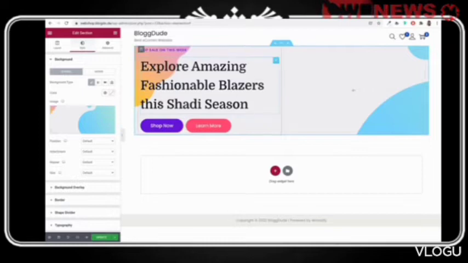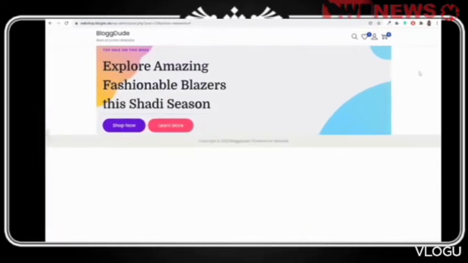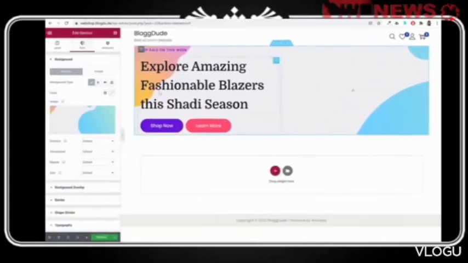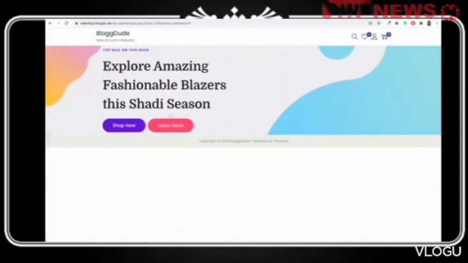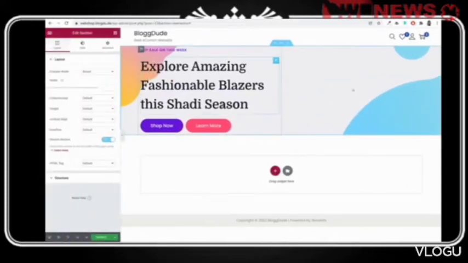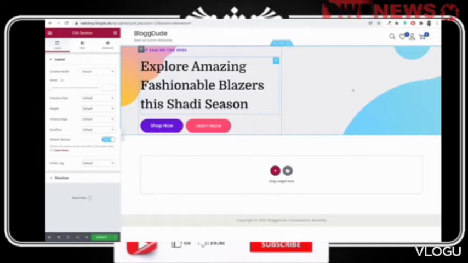Now, as you can see, there is one more problem over here. You can see the image is stopping over here. Left and right, we have some space. So to fix this thing, first let's fix this space. Come back to layouts and stretch this section. Under stretch section, make it yes. And now, as you can see, it is touching both the sides. So whenever you add anything in the background, whether it's color, image or whatever it is, you should always make this section stretch.